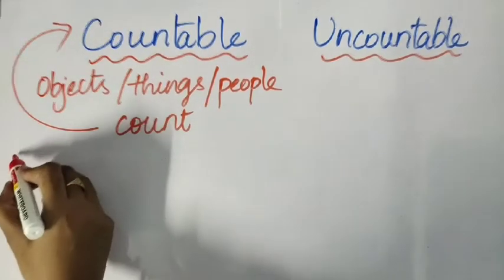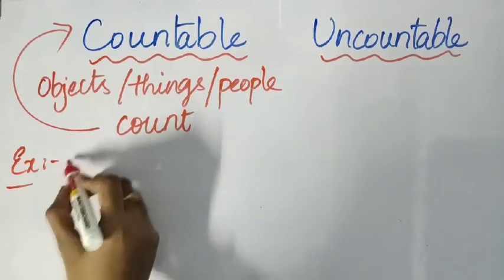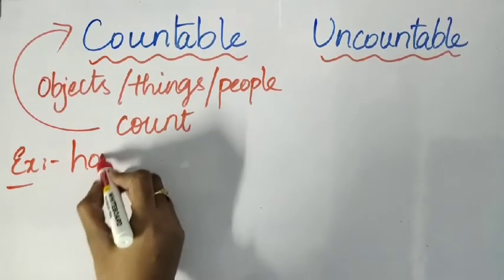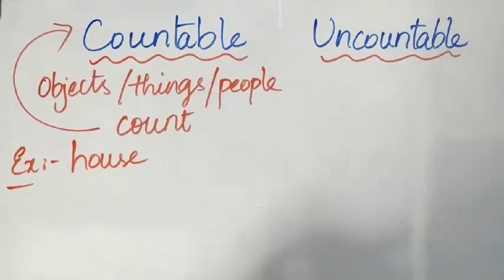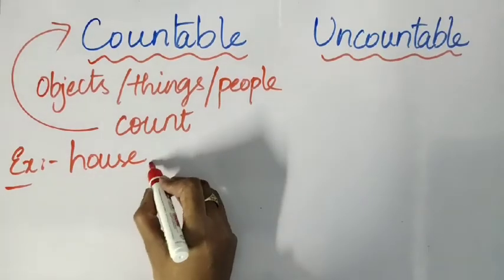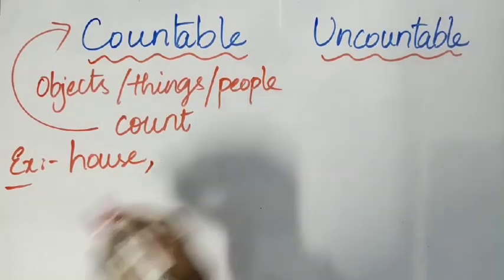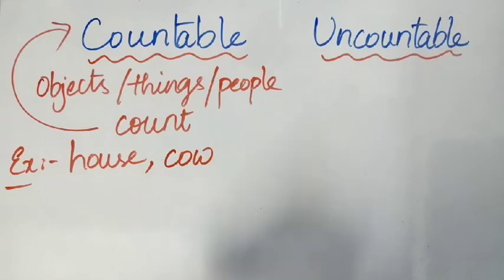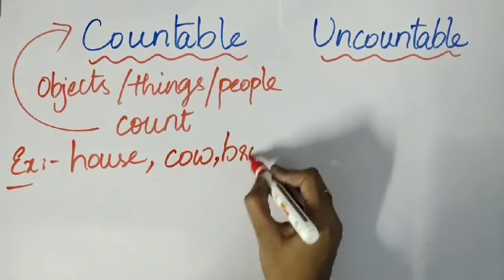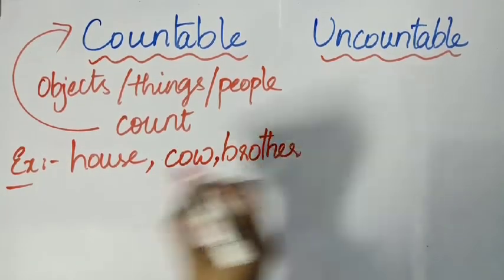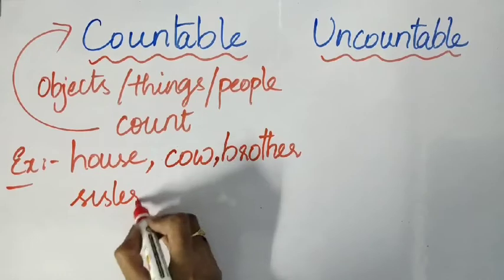Okay, example, can you count a house? Yes, you can count how many houses are there in your street. Can you count, what should we say, cow? Example, cow. These can be animals also. Yes, you can count how many cows are there. Brother, sister.